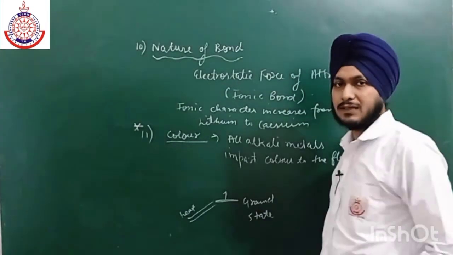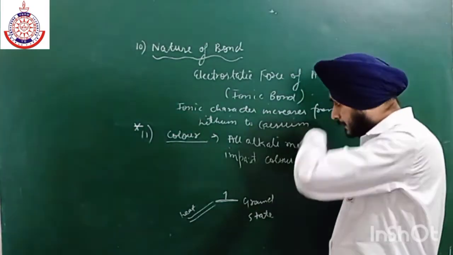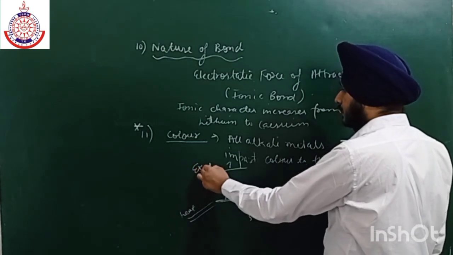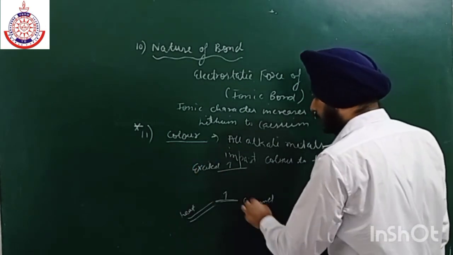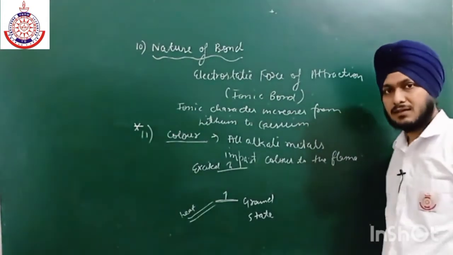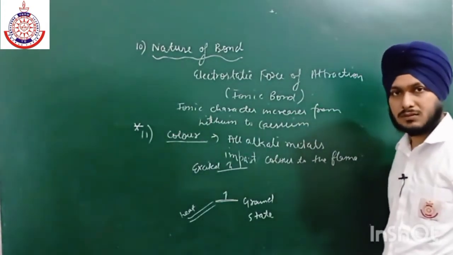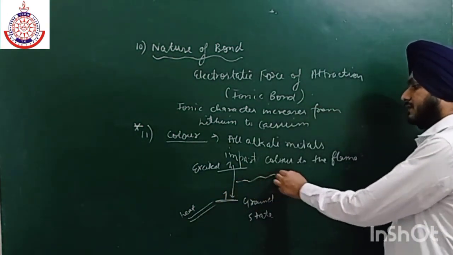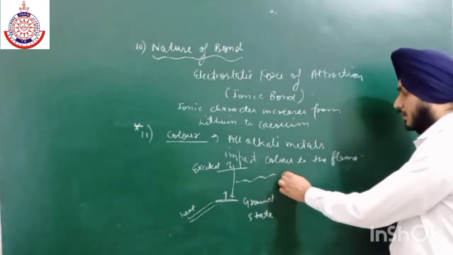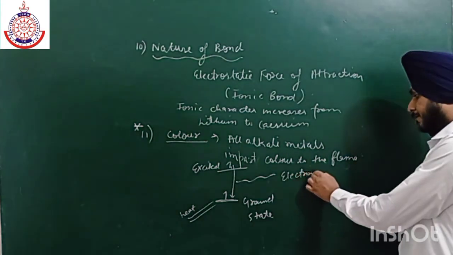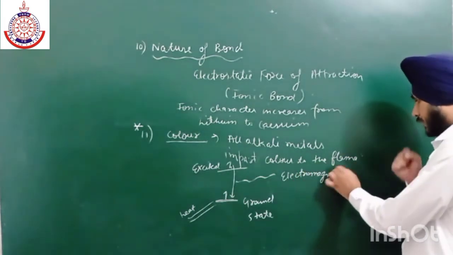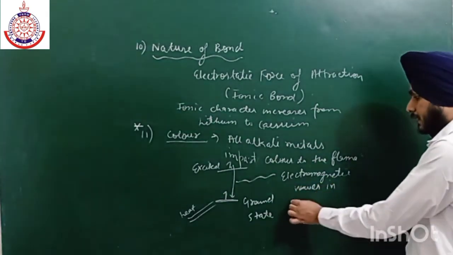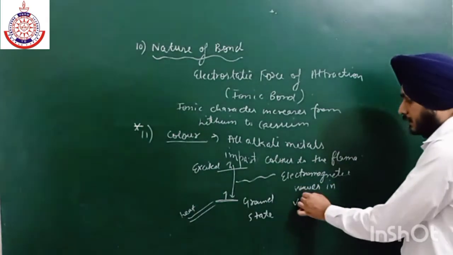As we provide some heat from the flame, these electrons get excited, and then after a very short period of time, they will get de-excited, and they will release energy in the form of electromagnetic waves, in the invisible region.